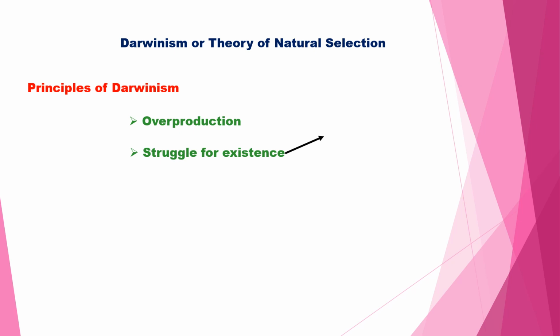The struggles are divided into three types. First one, intra-specific struggle. Intra means inside the same species. For example, among dogs, only dogs are struggling. That is intra-specific struggle. The second one, interspecific struggle. This involves two or three species, for example dog, cat and rabbit. They are struggling. These different species, that is interspecific struggle.